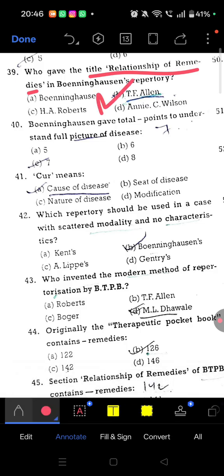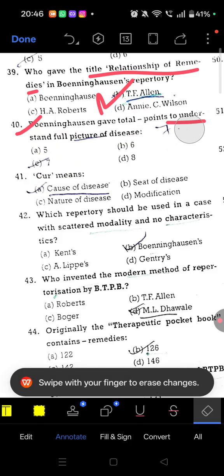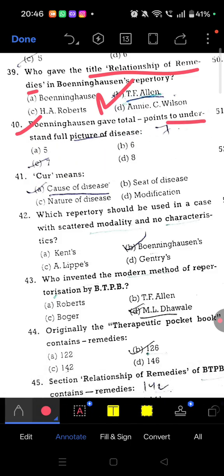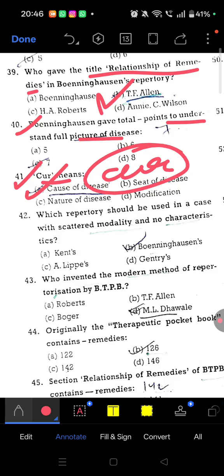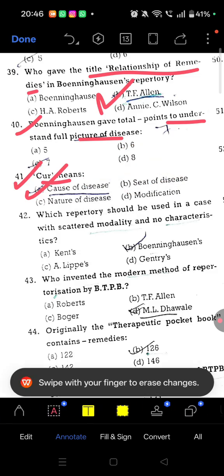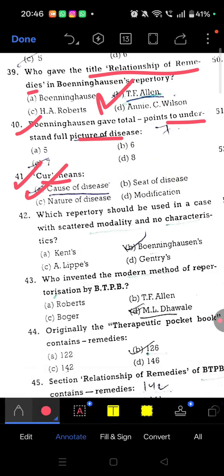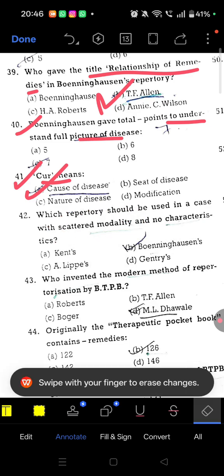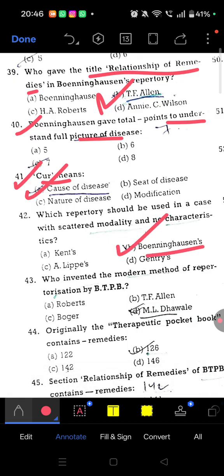Question 40. Boenninghausen gave a total of how many points to understand the full picture of disease? A total of 7, quis, quid and so on. Question 41. Cure means removal of the cause of the disease. Which repertory should be used in a case with scattered modalities and no characteristics? We use Boenninghausen's repertory.